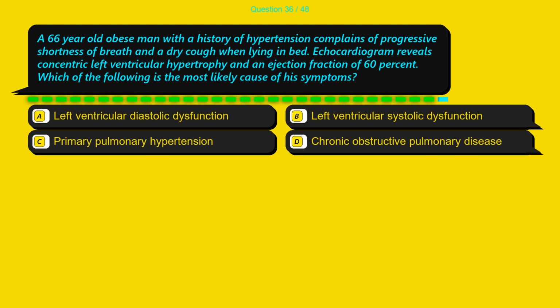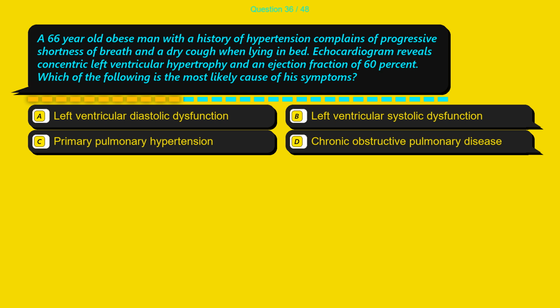Question 36. A 66-year-old obese man with a history of hypertension complains of progressive shortness of breath and a dry cough when lying in bed. Echocardiogram reveals concentric left ventricular hypertrophy and an ejection fraction of 60%. Which of the following is the most likely cause of his symptoms?